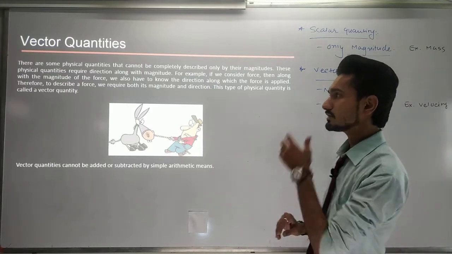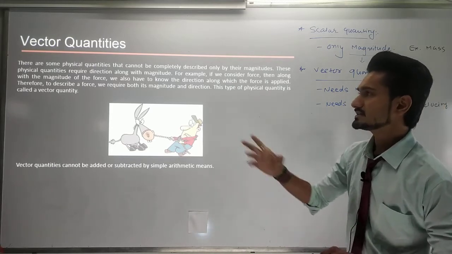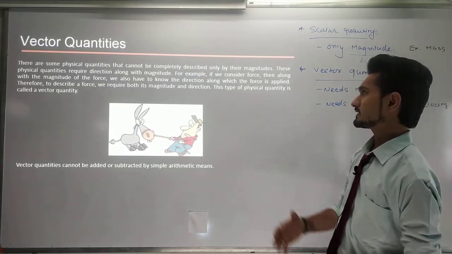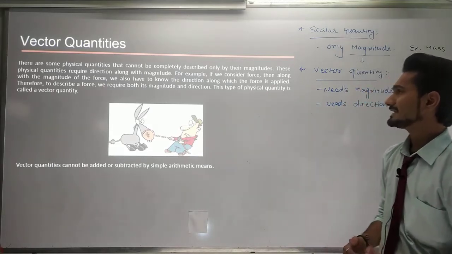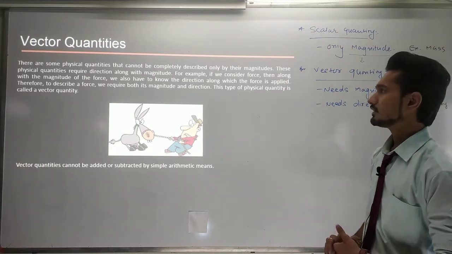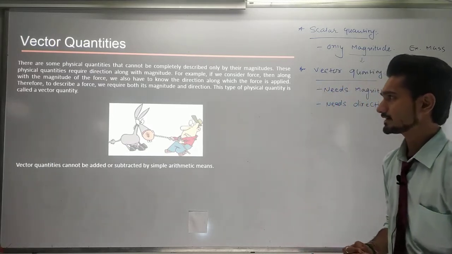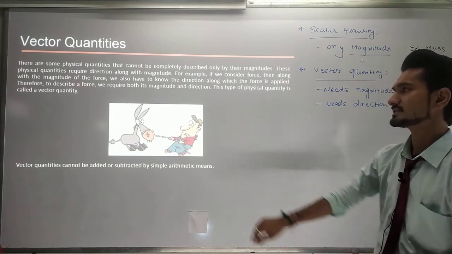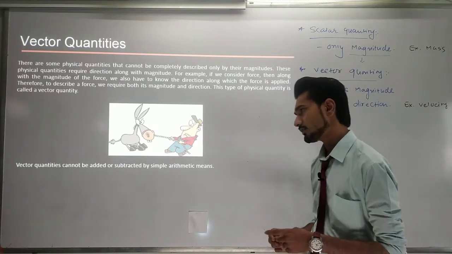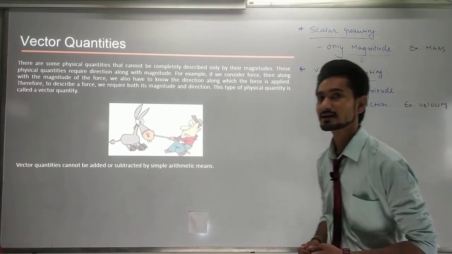There are some physical quantities that cannot be completely described only by their magnitude. These physical quantities require the direction along with the magnitude. For example, if we consider force, then along with the magnitude of the force, we also have to know the direction along which the force is applied. So we can say that magnitude and direction are both necessary to understand this force. This type of physical quantity is called a vector quantity, and vector quantities cannot be added or subtracted by simple arithmetic means.